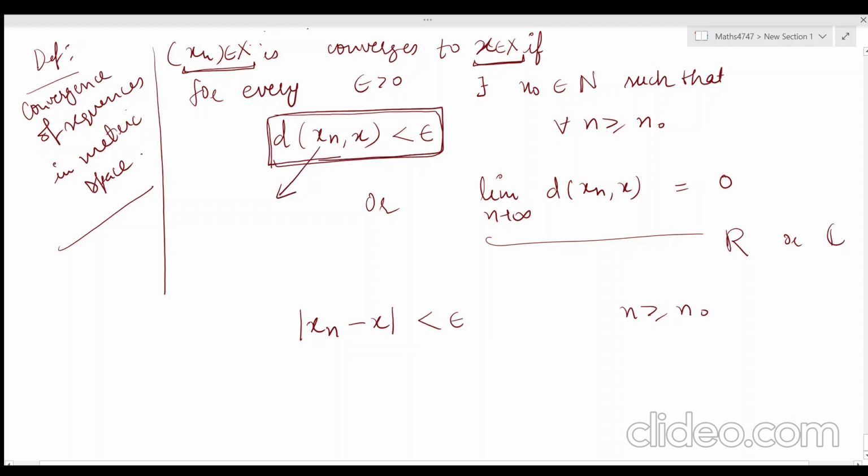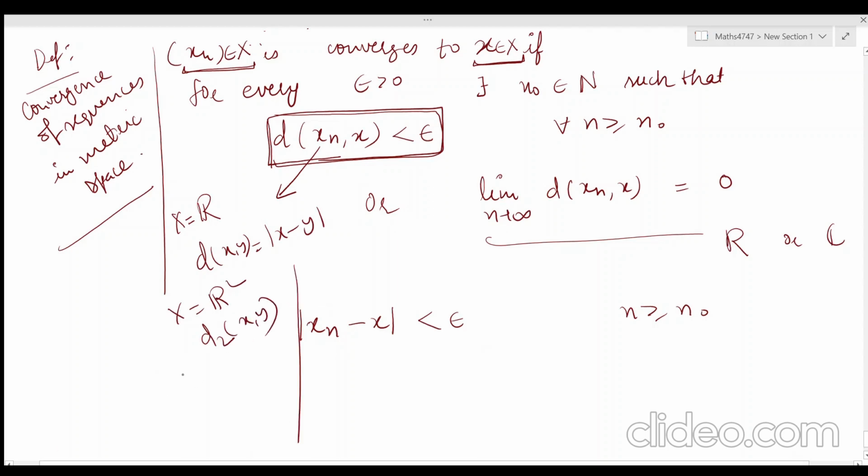Like if x is R, then this d is the usual metric, and if it is R2, then this is the D2 metric, the standard one. By default we can take D2, and if it is like Rn, you can take the D infinity metric, or in case of the discrete metric, this d of x comma y takes values 0 and 1.